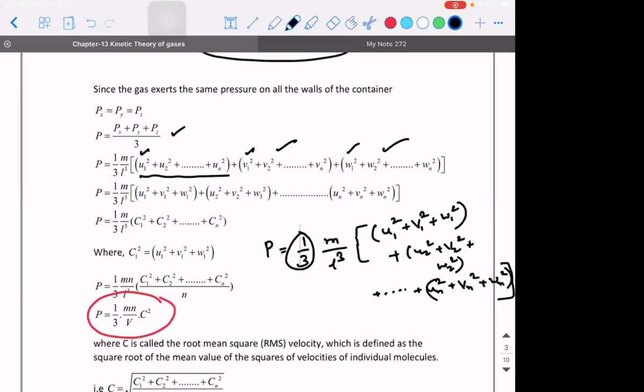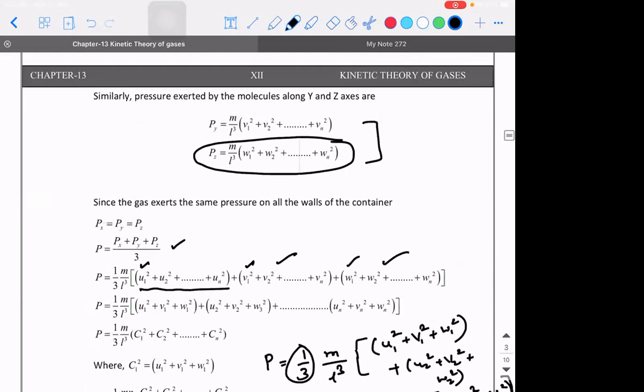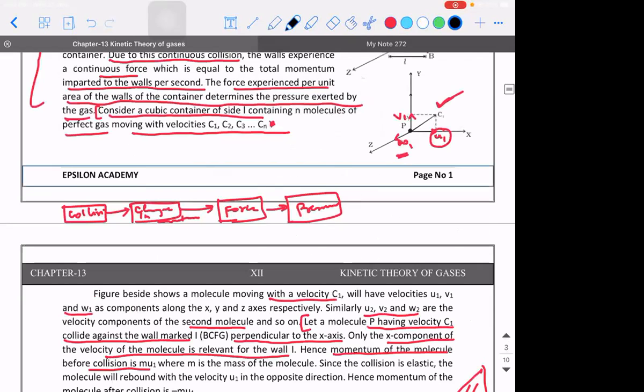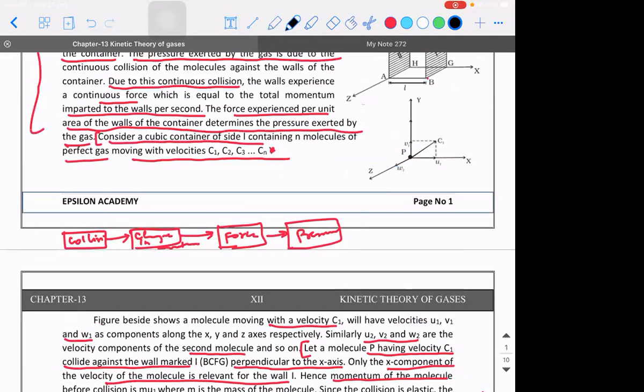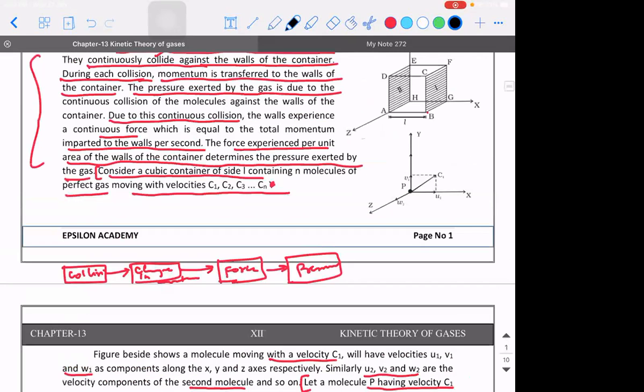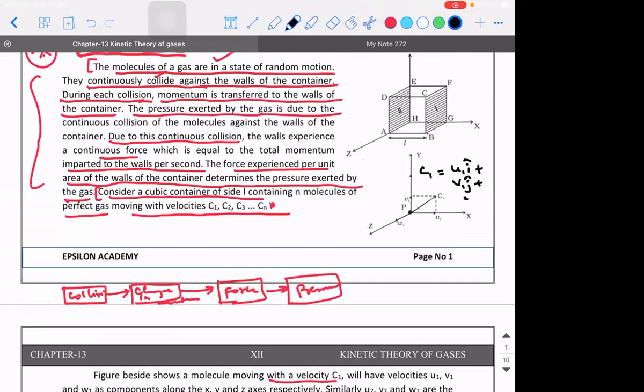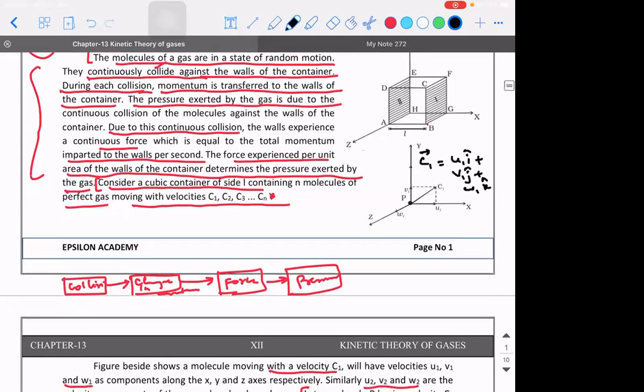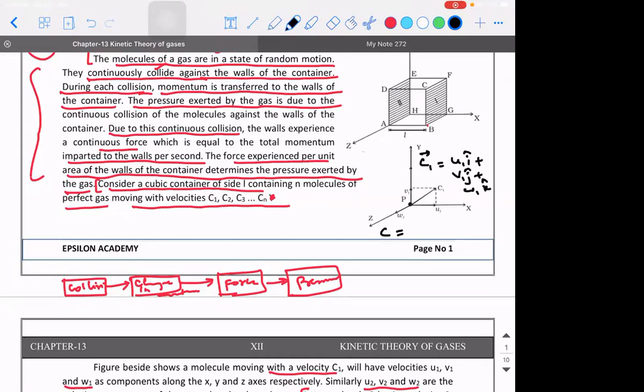Now we will go back to the basics. When this C1 is resolved into three components, observe, can I write C1 is equal to U1 i cap plus V1 j cap plus W1 k cap? This is the C1 vector. Now, what is the magnitude of it? That will be root of U1 square plus V1 square plus W1 square. So what is C square? U1 square plus V1 square plus W1 square.